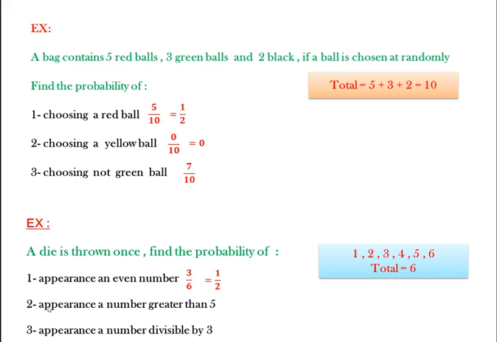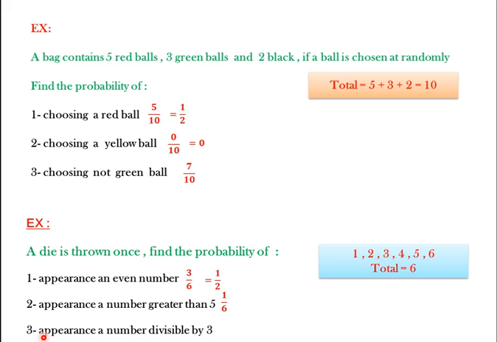Number 2, the probability of the appearance of a number greater than 5. How many numbers here are greater than 5? It's 1 number, which is 6. How many numbers? 1 number. Then number over total, so 1 over 6.